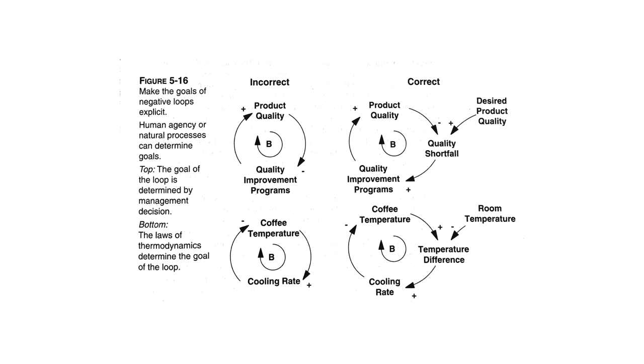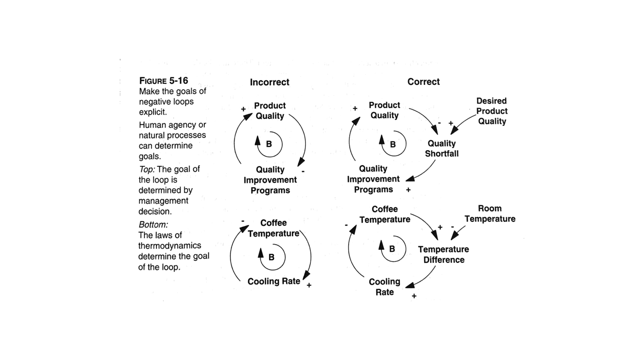there's a bit missing. As product quality goes down, quality improvement programs go up. Well, is there a direct link? Let's just finish the loop here. As quality improvement programs go up, so too does product quality. But is there a direct link here?